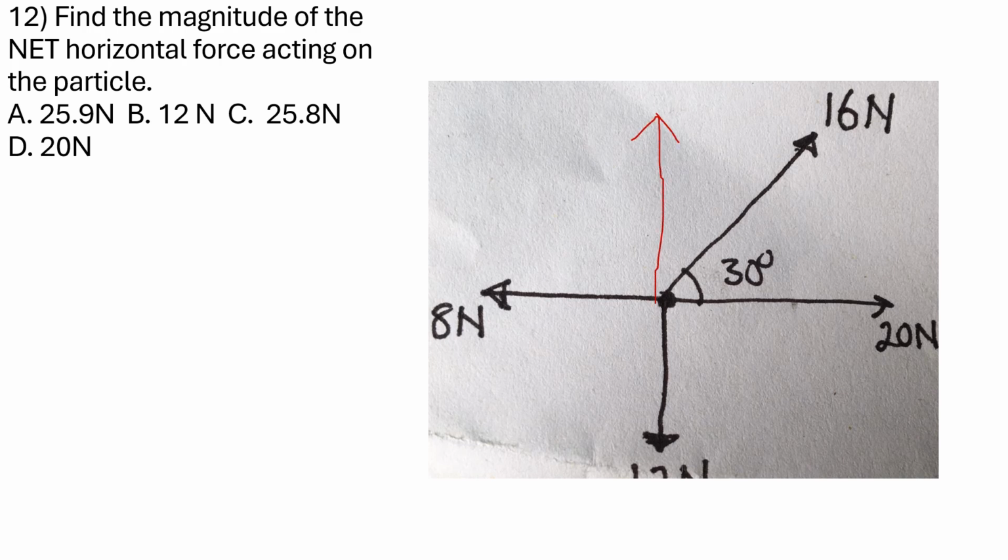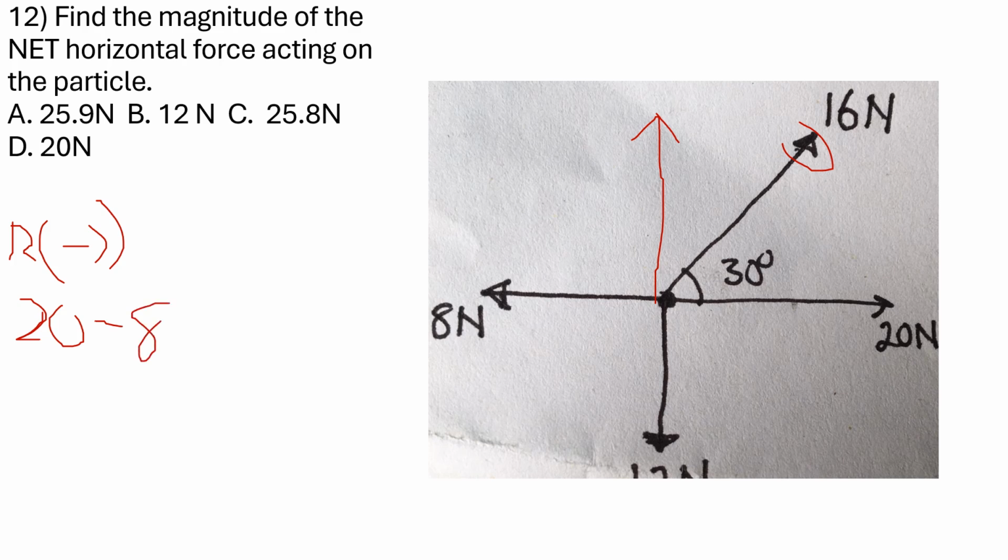I will have resolved this 16 newtons as well on the vertical, but I don't need that. I just need the total horizontal. So I am resolving and then I'm going this way. This is going to be 20 going that way, but 8 newton is against it, so minus 8.